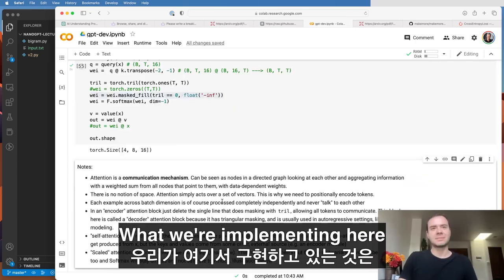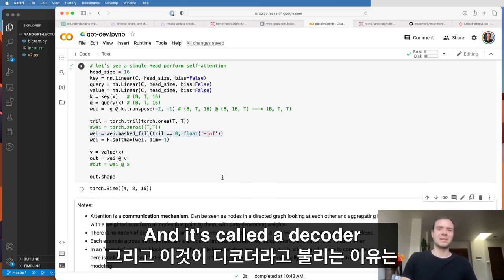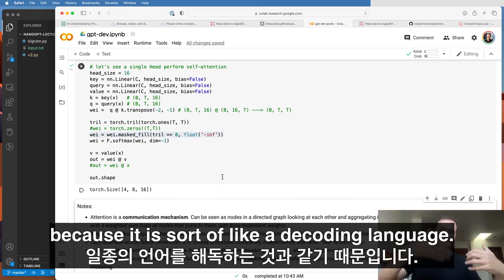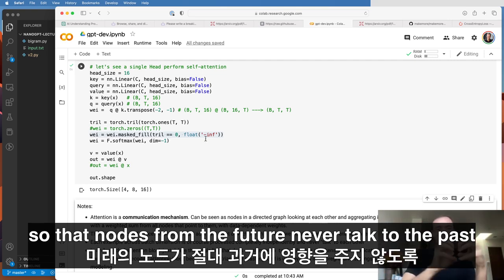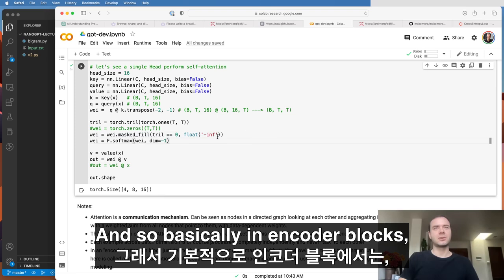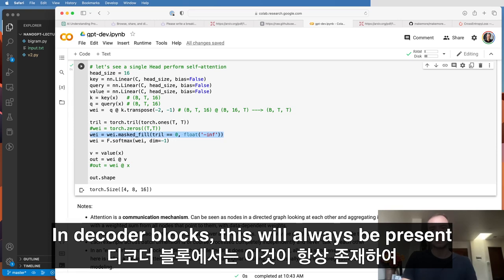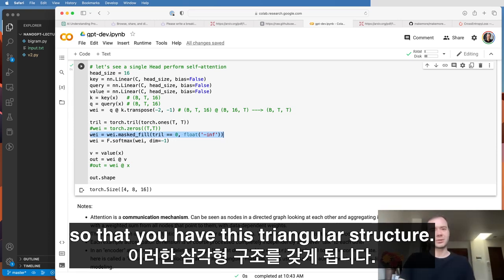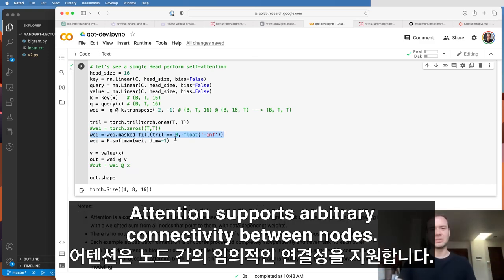What we're implementing here is sometimes called a decoder block. It's called a decoder because it is sort of like decoding language. It's got this autoregressive format where you have to mask with the triangular matrix so that nodes from the future never talk to the past, because they would give away the answer. So basically in encoder blocks, you would delete this, allow all the nodes to talk. In decoder blocks, this will always be present so that you have this triangular structure. But both are allowed, and attention doesn't care. Attention supports arbitrary connectivity between nodes.